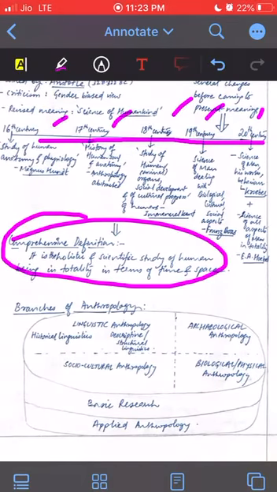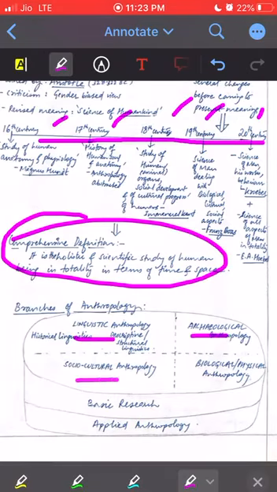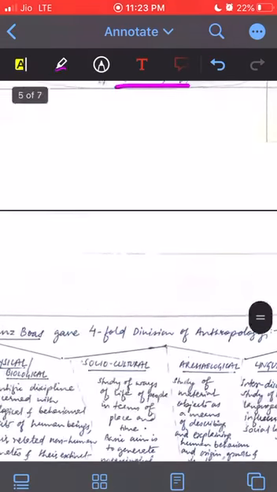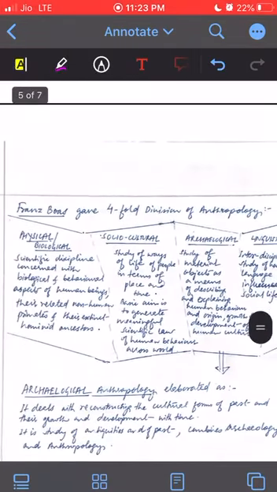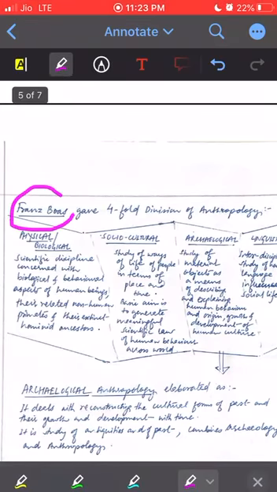Coming to the next part, which is branches of anthropology. See what I was talking about. This is a pie chart. We have described linguistic, archaeological, sociocultural, biological, with the base of research and applied anthropology. And then the next part, how Franz Boas, always underline the thinkers, gave the fourfold division of anthropology: physical, sociocultural, ecological and linguistic.